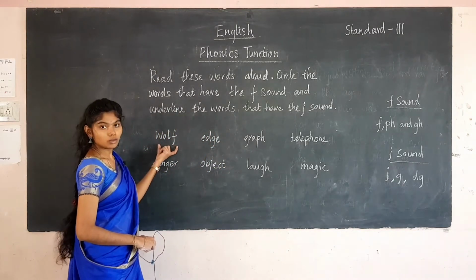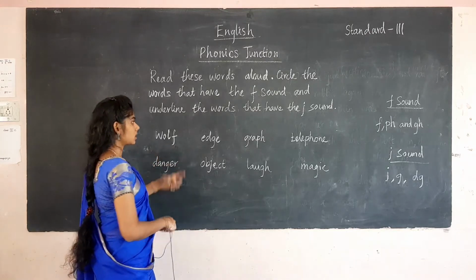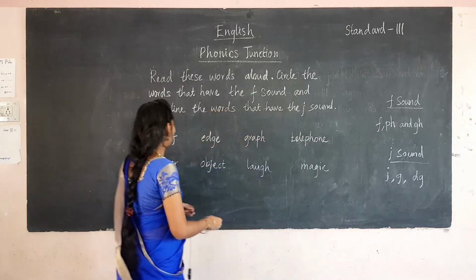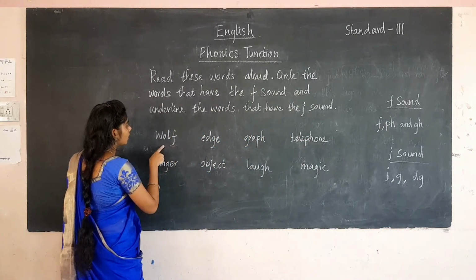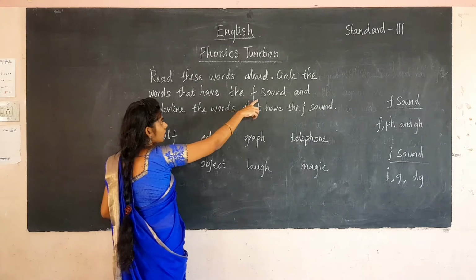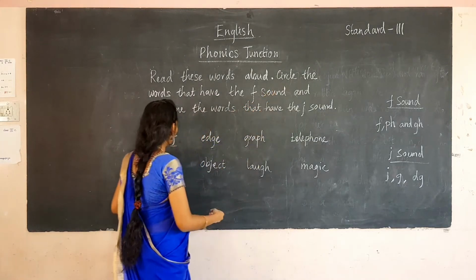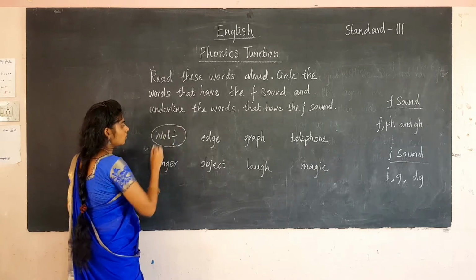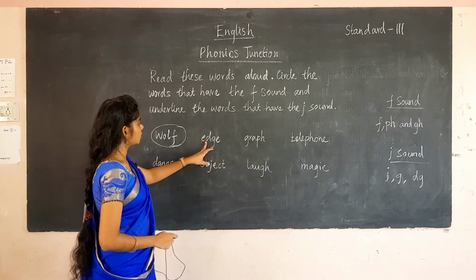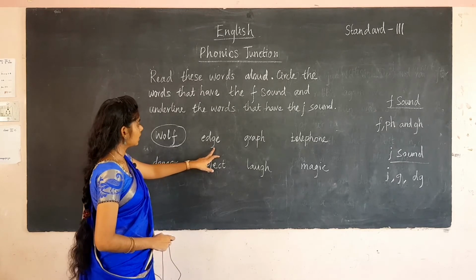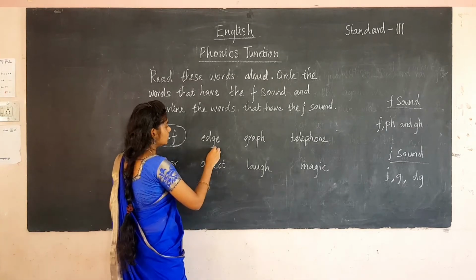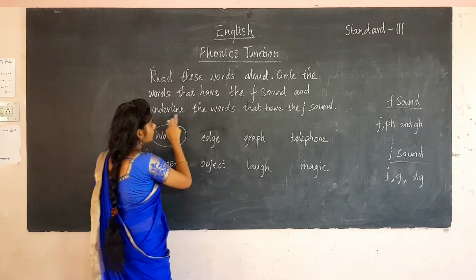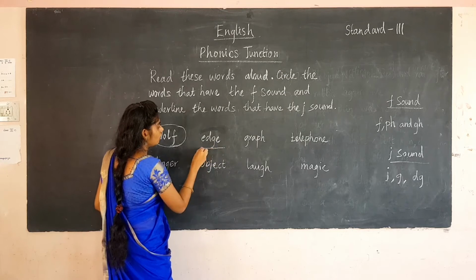Wolf, wolf. Here the F sound is made. So the pronunciation for this word comes as F, so we are going to circle the word. And see the next one, edge. It is coming as G. G makes a sound for J. Edge. So for the J sound, you will underline the word. So you are just underlining the word edge.